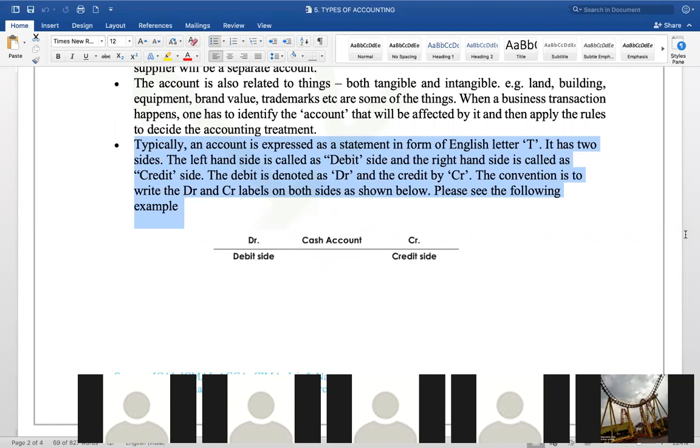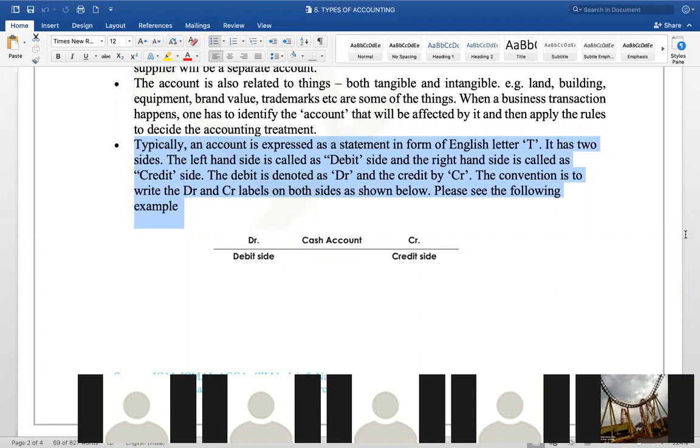Your BTech cousin will ask you, in accounting, what is that? All the time you people keep using two terms: debit, credit, debit, credit. What is this? It is sickening to use those two. I'm fed up with listening to those words. What is your answer to your cousin?